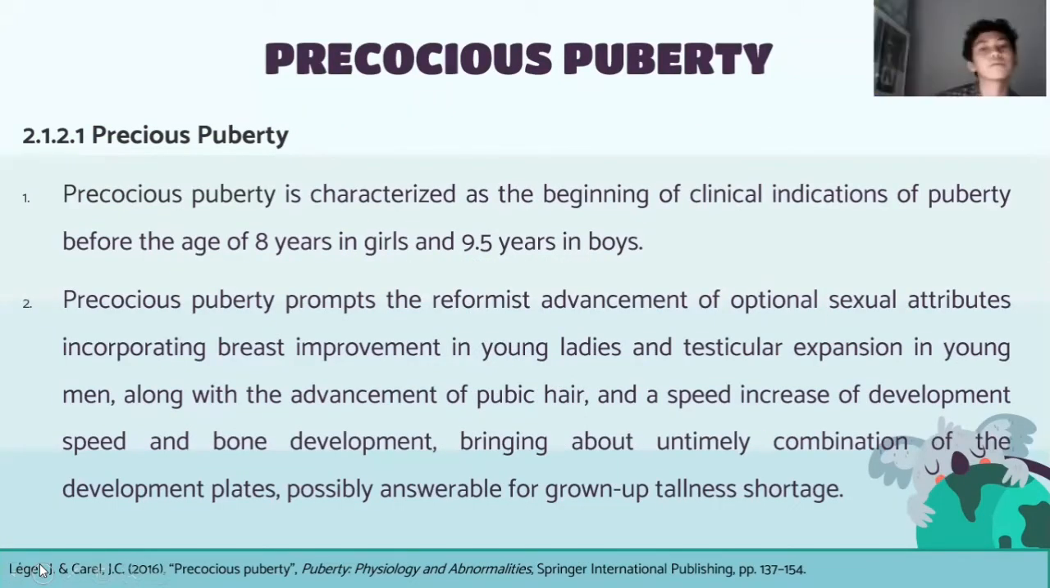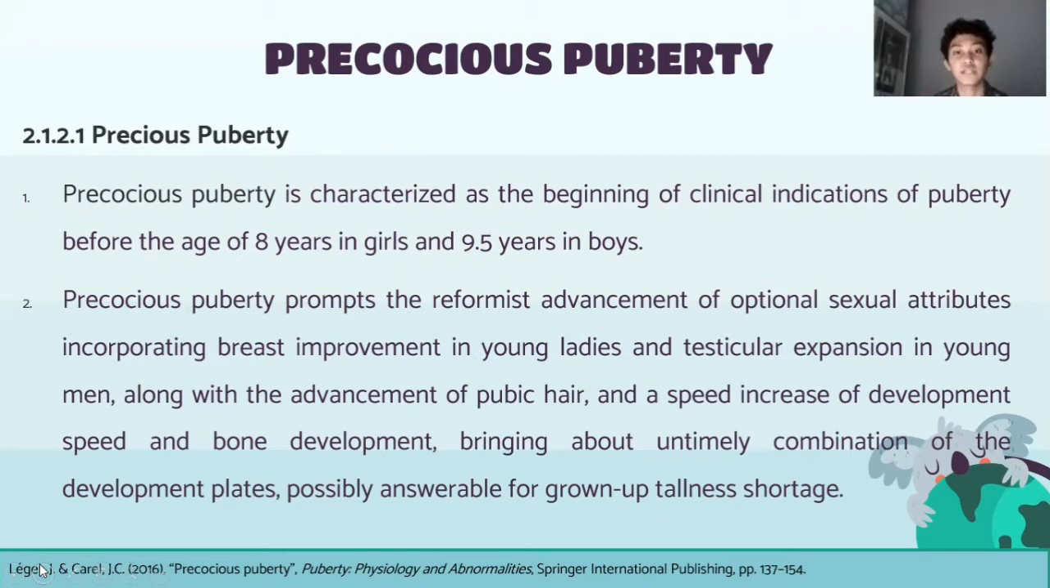Okay, hello, my name is Baron Kusuma with student ID 200251178. Now I will explain about the definition of precocious puberty. Precocious puberty is characterized as the beginning of clinical indication of puberty before the age of 8 years in girls and 9.5 years in boys.